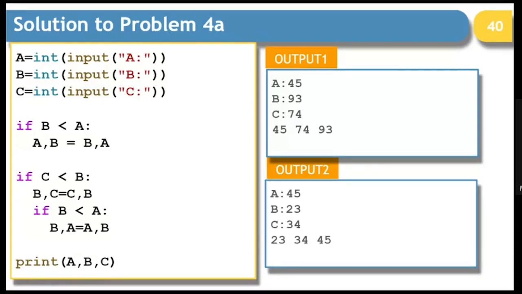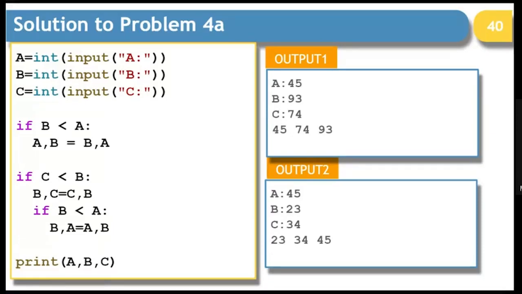First of all, you will just think about A and B. So out of 3 numbers, you just pick up A and B and see if B is found to be smaller than A, then that means A and B are themselves not arranged in order. So first of all, arrange A and B. Once you have done that, then C will come into the picture. So you will check whether C is less than B or not.